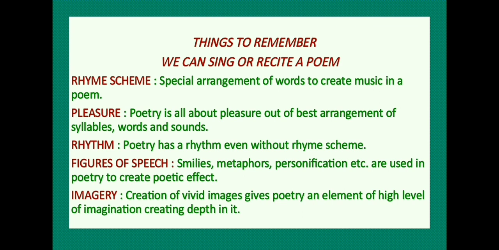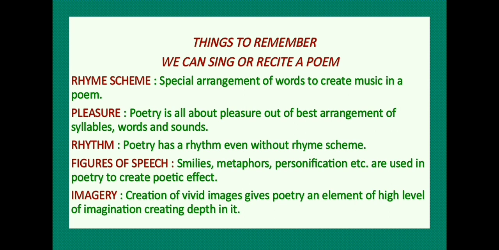As we have gone through the rhyme scheme of the poem, and I have explained everything for you. Now you must have understood special arrangement of words is there in the poem to create music in it. Through this special arrangement, we have to place rhyming words in a specific sequence.